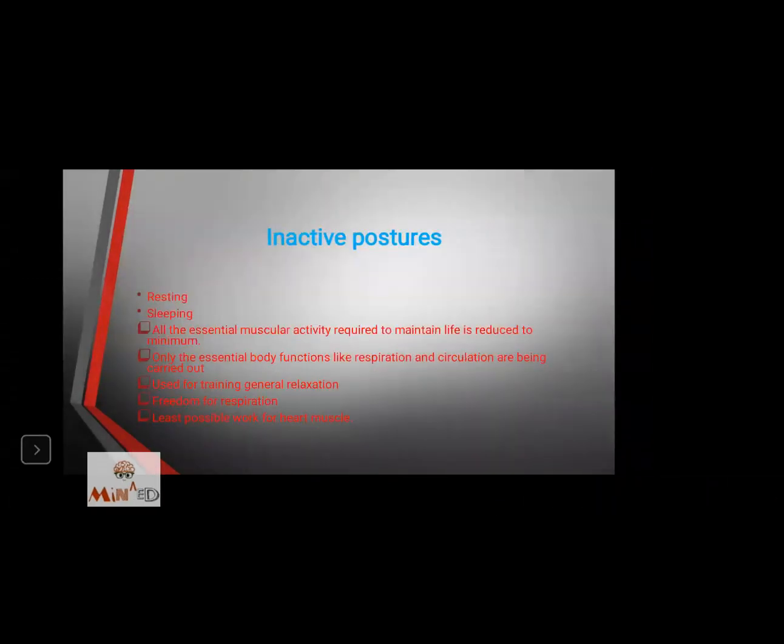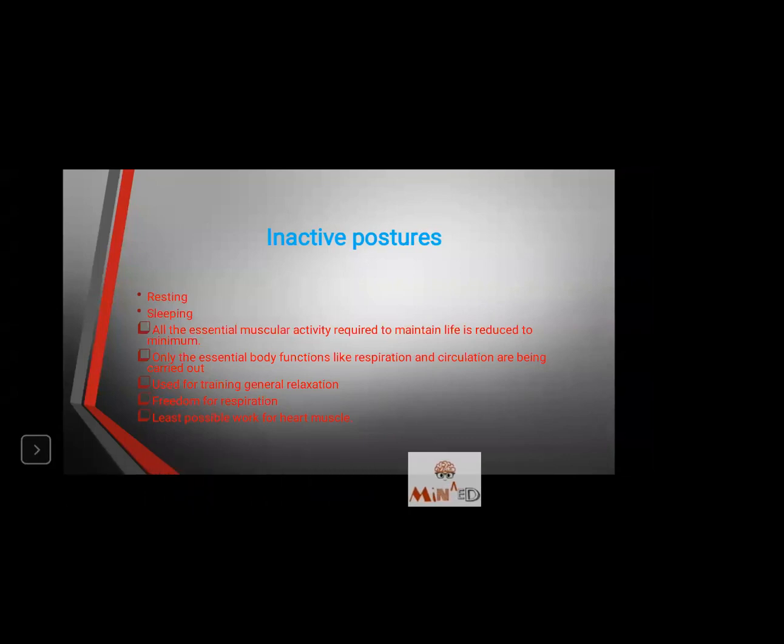Inactive postures include resting, sleeping. All the essential muscular activity required to maintain the life is reduced to minimum. That is for saving the energy. Second, only the essential body functions like respiration and circulation are being carried out. As we know, when we are resting or we are sleeping, the muscular activity is in the minimum. Third, it can be used for training the general relaxation technique. Fourth, it is for the freedom of respiration. Fifth, least possible work for the heart muscle.